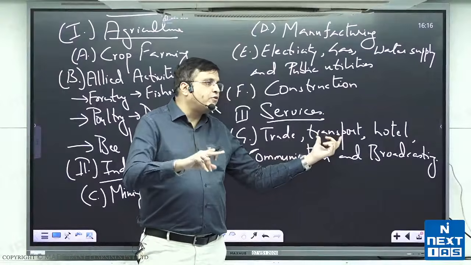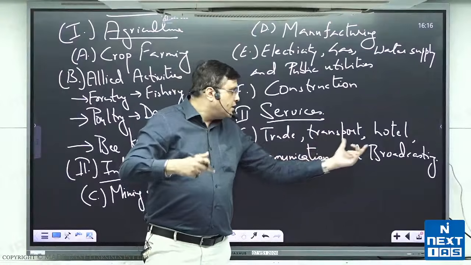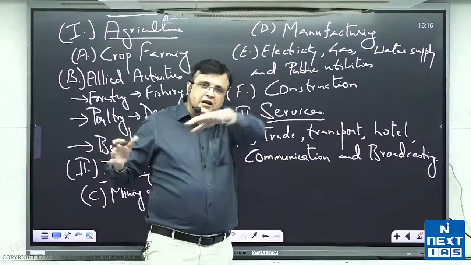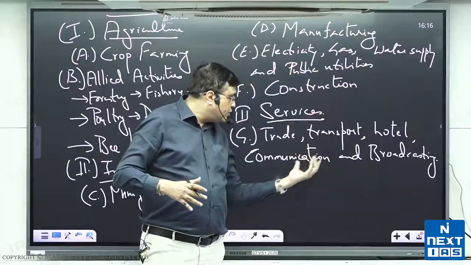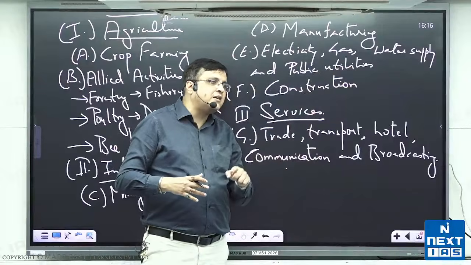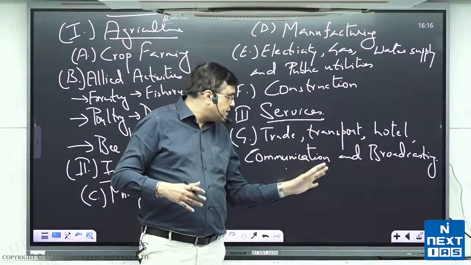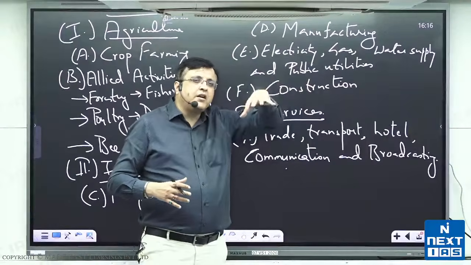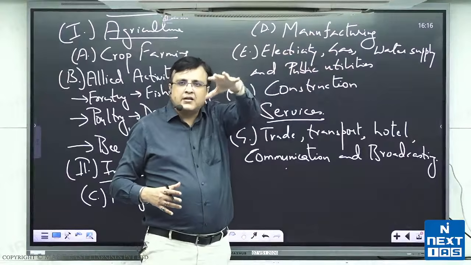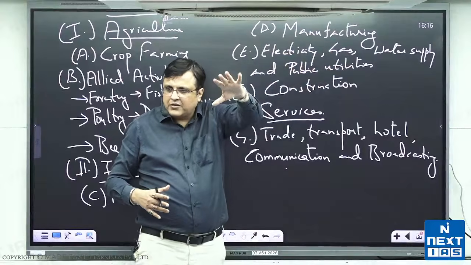Transport will mean roadway, railway, waterway, airway. Hotels will include everything from a roadside dhaba to a 5-star hotel. Communication is telecommunication, wireless, post office, and all that. And broadcasting is OTT and internet broadcasting and satellite broadcasting, all of that.